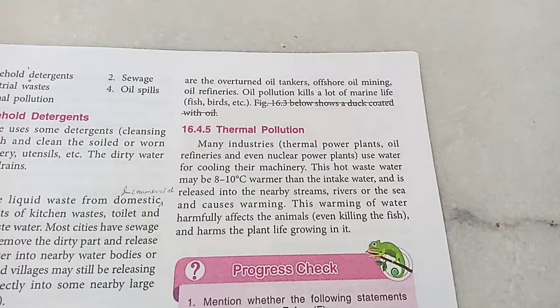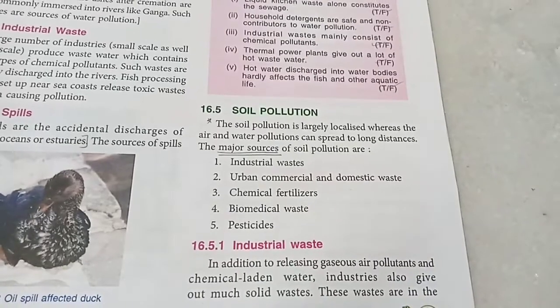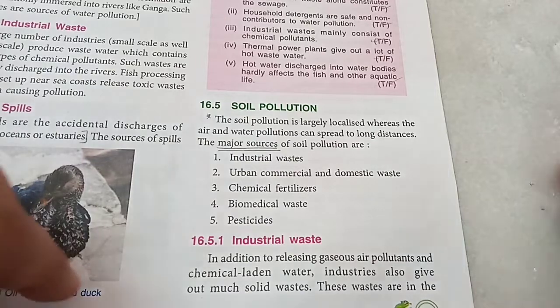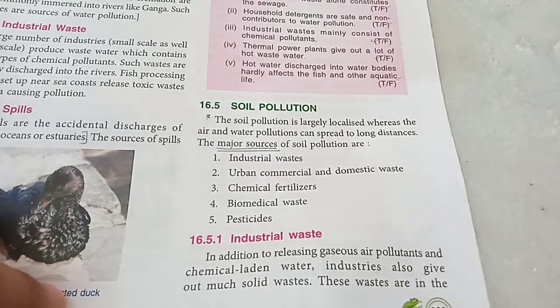Next topic is soil pollution. Soil pollution is different from air and water pollution because it is quite local. It doesn't spread very quickly over a vast area. Nevertheless, this is also harmful for us. The sources are 5 again. First, industrial waste.